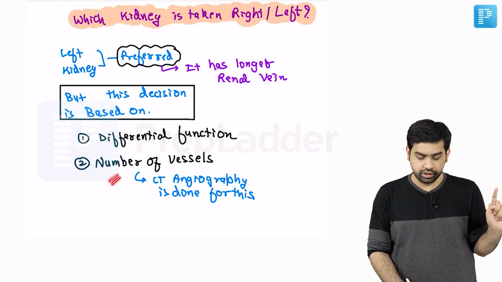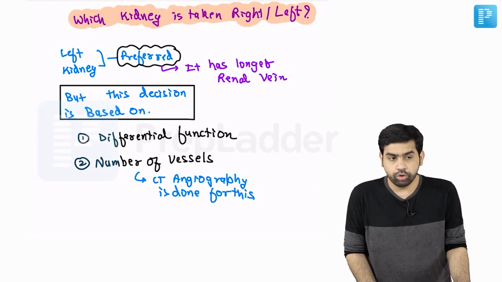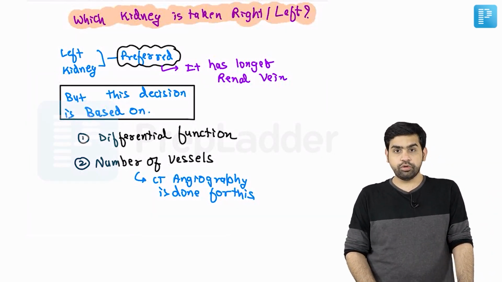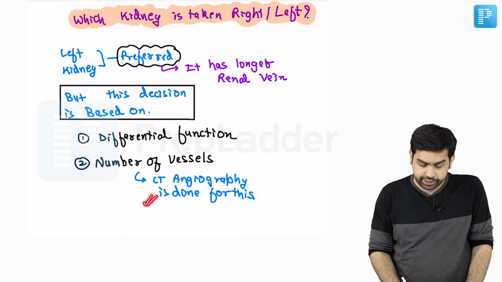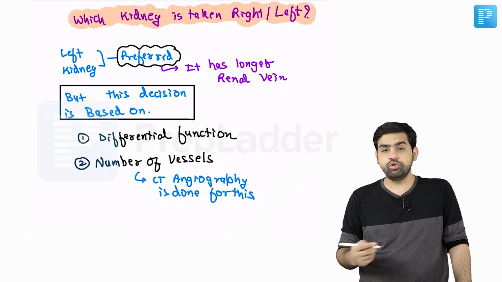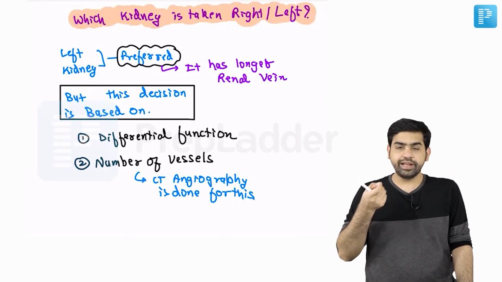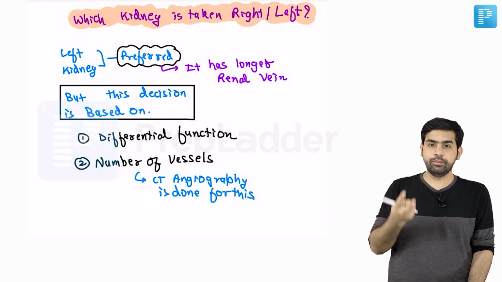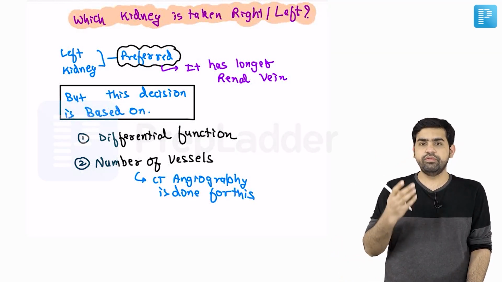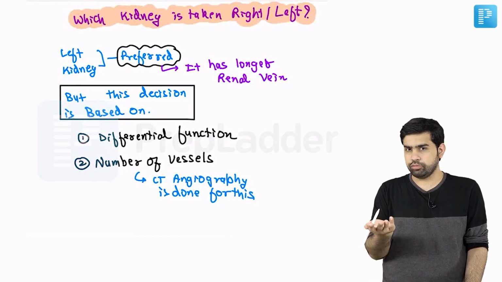Another is the number of vessels. Because you want to assess the number of vessels, we have to perform a CT angiography. This is to be done in every donor. When you perform a CT angiography, you look at the vessels, whether it's a single vessel or a double vessel or something. We prefer to go with single vessel transplantation. Okay, so that's what you need to understand.